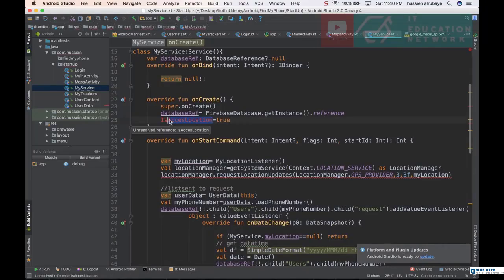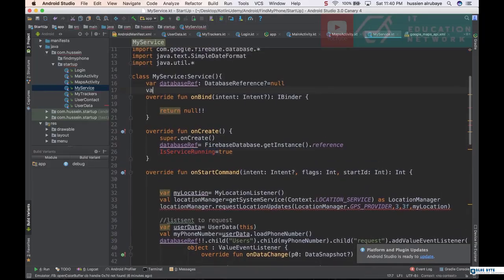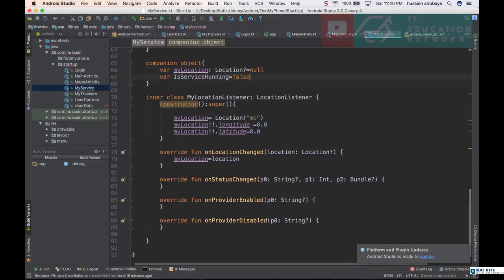It is better to name it is service running. Okay, it should be true when it is started, and make sure here you define it. You define the variable is service running. You just give it value equal false by default, but I prefer to define it as a companion object so people could access it directly like this as the location.